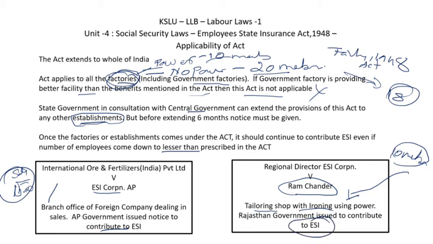Okay, but this kind of notice can be given with 6 months of notice. Okay, with a 6 months period. You cannot say that from tomorrow they have to get registered. There should be a minimum time, and that particular time is 6 months notice must be given in advance.